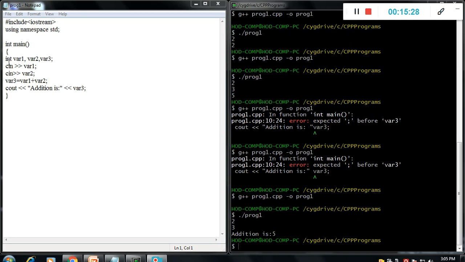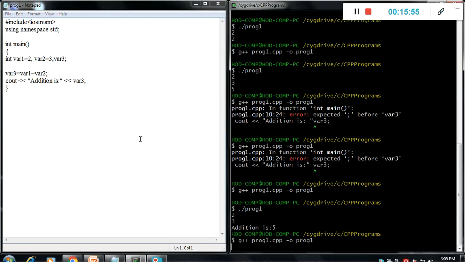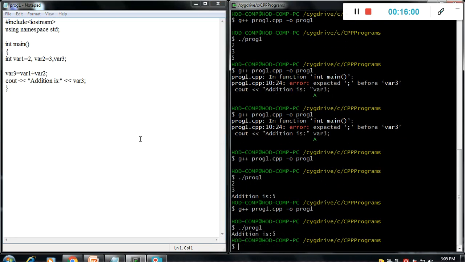We will understand with this lecture how to declare the variables and how to initialize the variable. There is no need to again take the value from the user. We can directly initialize: here is 2, here is 3, and we store the value, then print var, then save it, then run it, or maybe compile it, and then run it. It gives 5. There is no need to put the value as an input again because we've already initialized it here. This is simply the addition program with a static value.